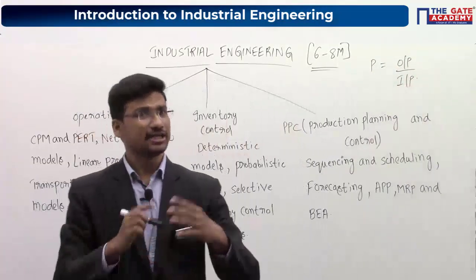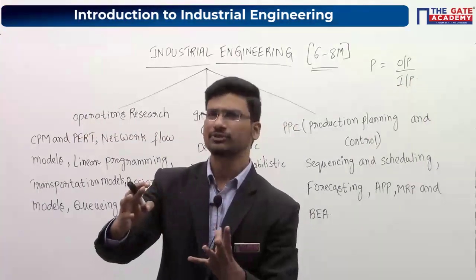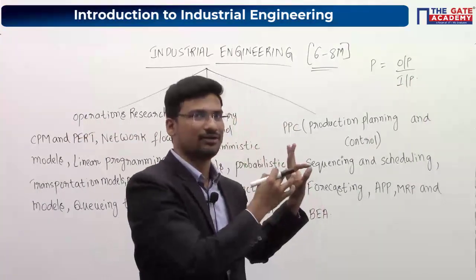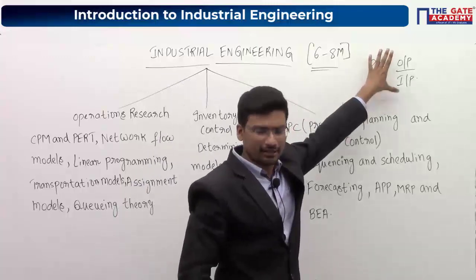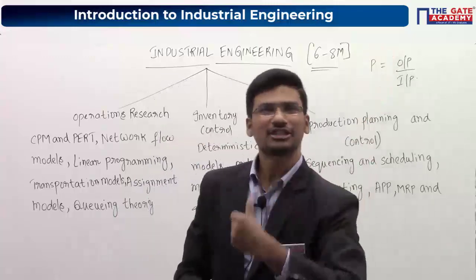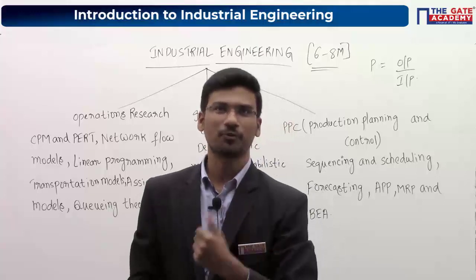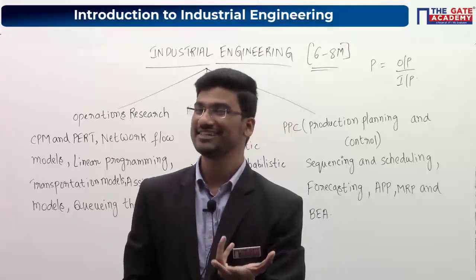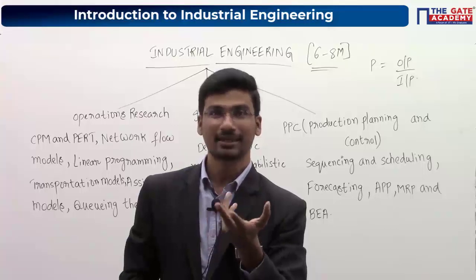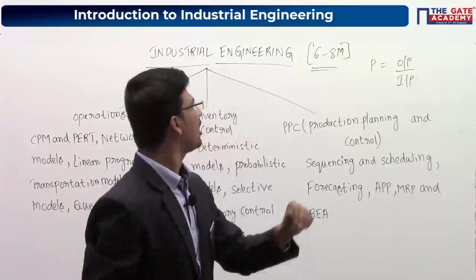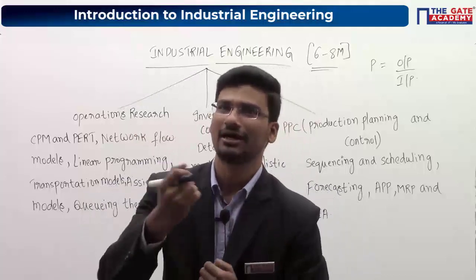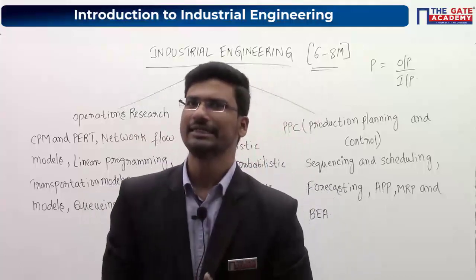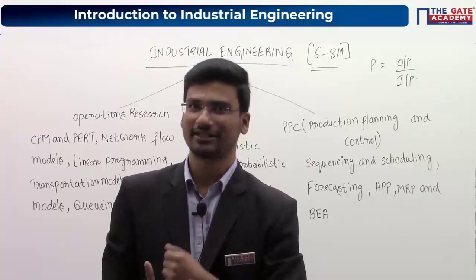Okay. So in general, whenever you go through any textbooks, you will see this part, the definition of productivity. Productivity is equal to output by input, right? So what is the formula for efficiency? It is also output by input, but your efficiency will be less than 1, right? But what about productivity? It should be less than 1 or greater than 1. So please reply.